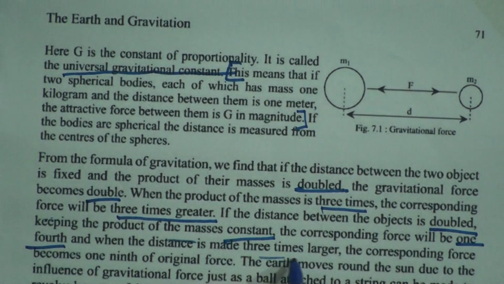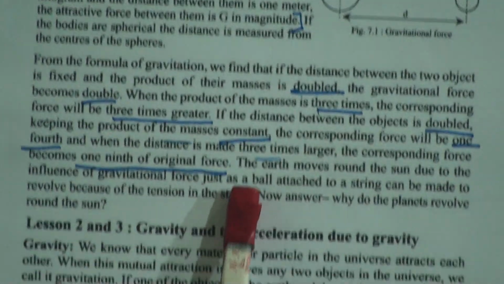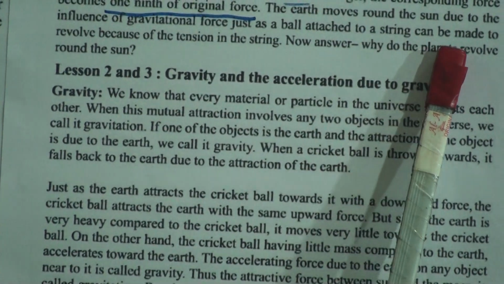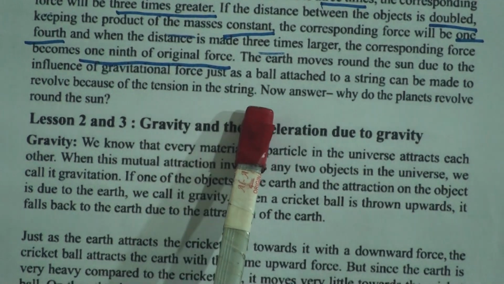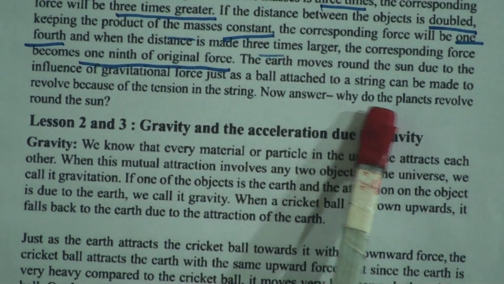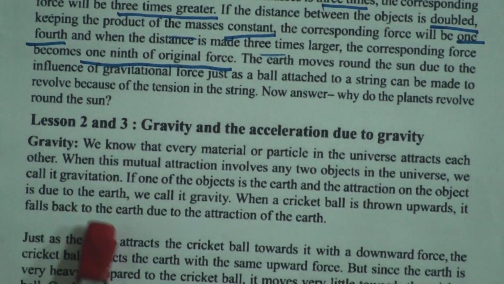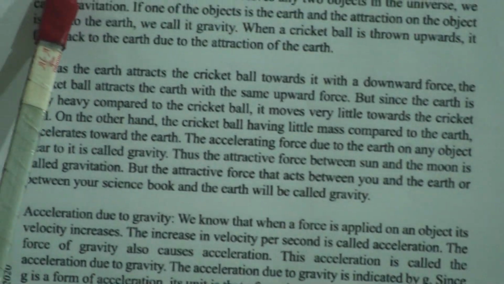When the distance is made 3 times larger, the corresponding force becomes 1/9 of the original force. That means it depends on the mass and it depends on the distance too. The earth moves around the sun due to the influence of gravitational force, just as a ball attached to a string can be made to revolve because of the tension of the string. Now answer, why do planets revolve around the sun? Because of the gravitational force.